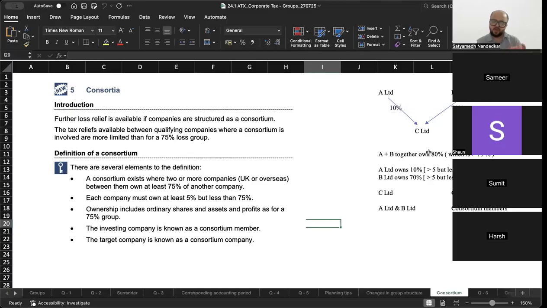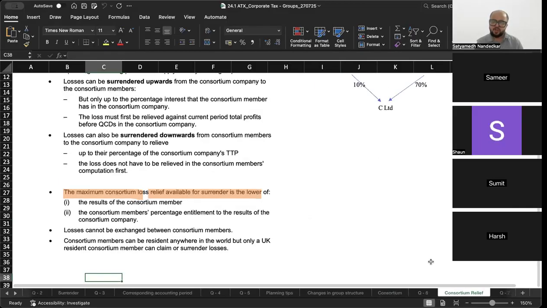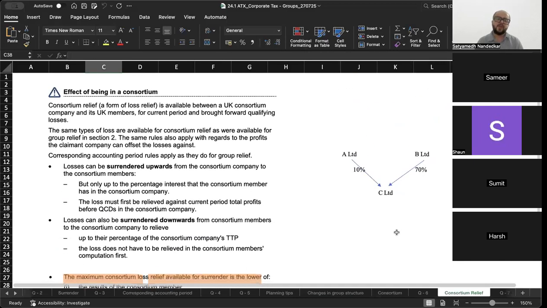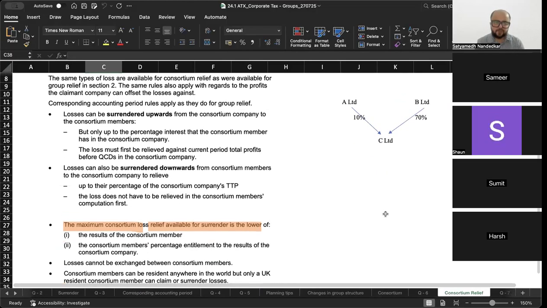अब consortium में loss adjustment is even more restricted. ठीक है. C Limited is called as the consortium company. A Limited and B Limited are called consortium members. ठीक है. What is the effect of being in a consortium? Losses can be surrendered upwards also. They can be surrendered downwards also. मतलब C can surrender its losses to A and B. A and B can surrender their losses to C.